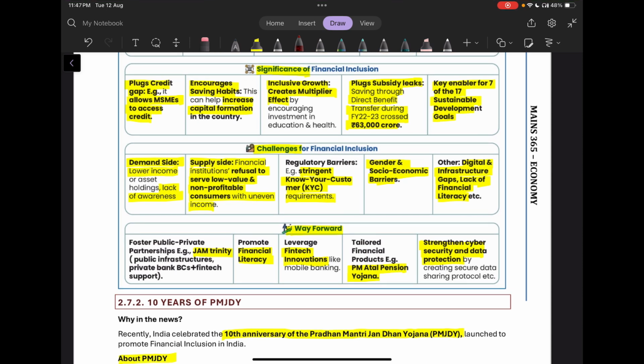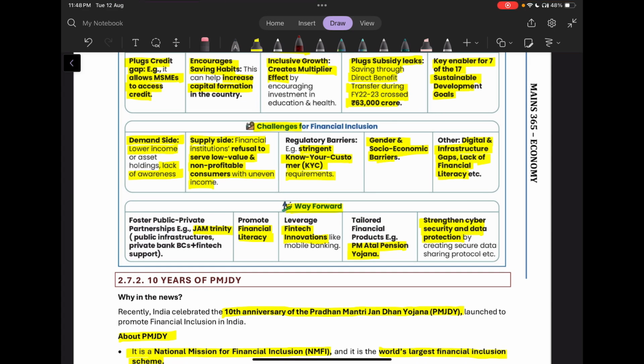What are the challenges? On the demand side, there is lower income or asset holding, and lack of awareness. From the supply side, there is the financial institutions' refusal to serve low value and non-profitable consumers with uneven income. Then we have stringent KYC requirements, gender and socioeconomic barriers like discrimination, digital and infrastructure gaps, and lack of financial literacy.